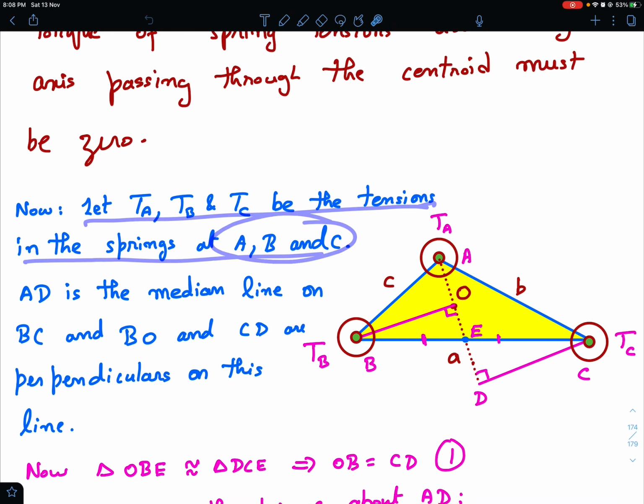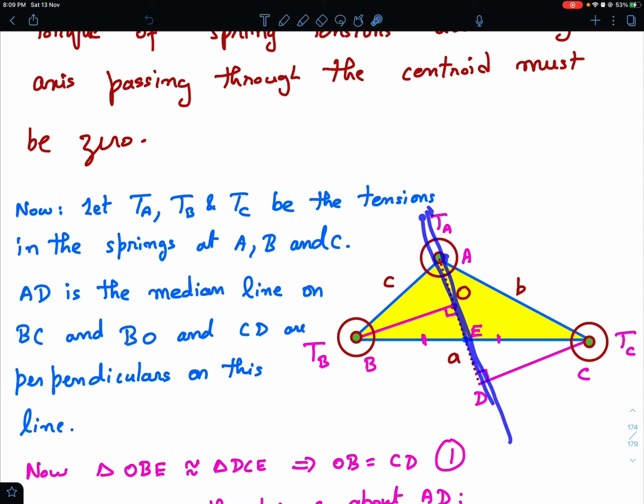So let TA, TB and TC be the tensions of the springs at A, B and C, and now AD is the median line. I've drawn the median through this vertex A. Actually I showed A as the top point of the spring, but in the plane you can think of A as the projection. This point is the projection of spring A. So this is supposed to be the median of the triangle in this plane, AD.